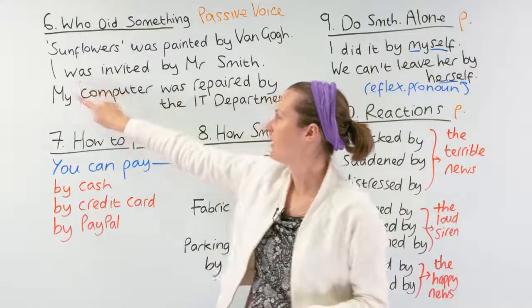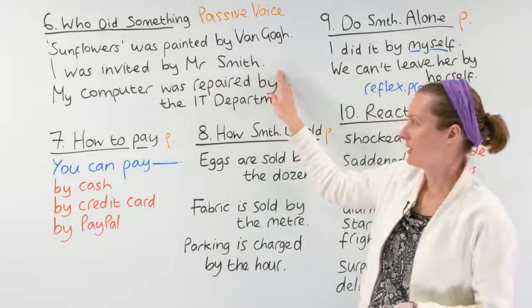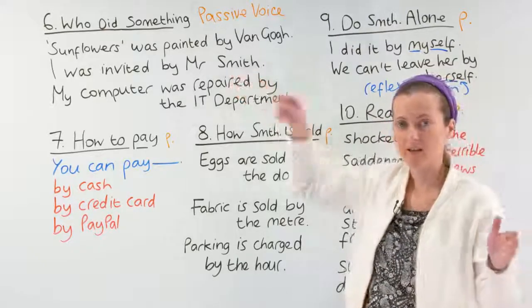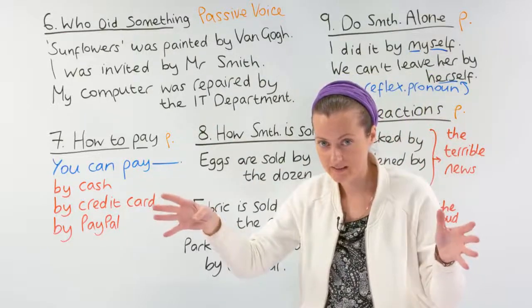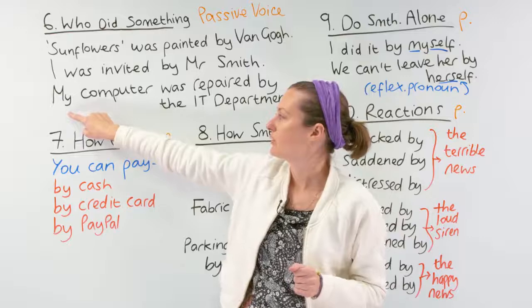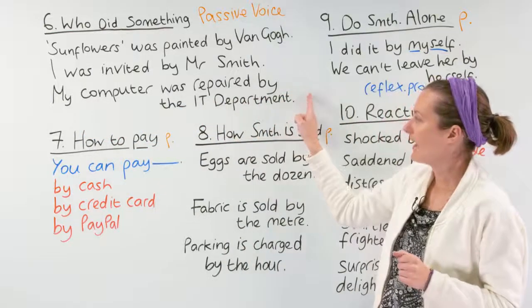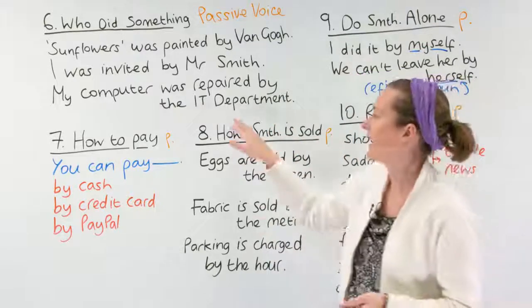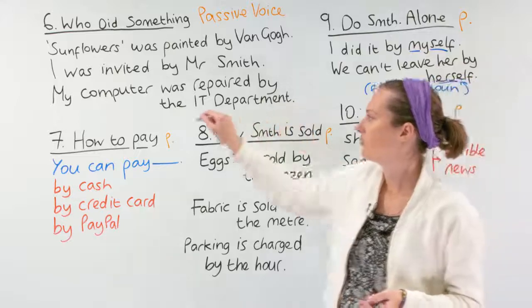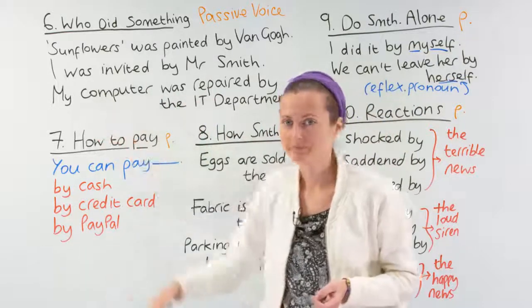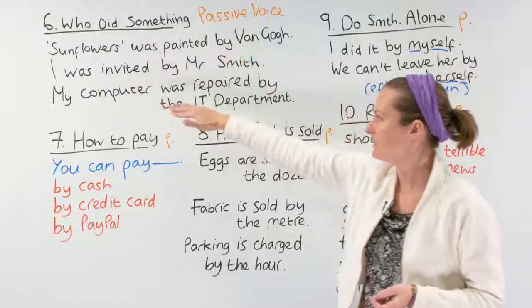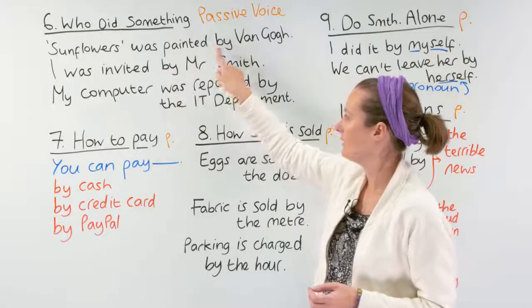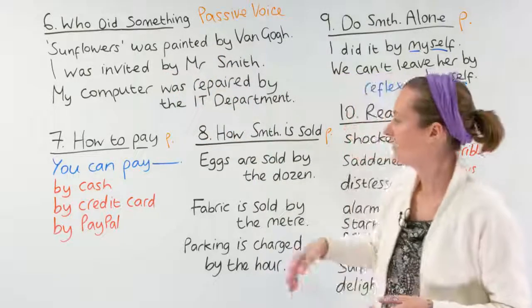Next example is, I was invited by Mr. Smith. I'll change it around. Mr. Smith invited me would be the other way to say this. Next example. My computer was repaired by the IT department. I can change that one around and say the IT department repaired my computer. So in all of these sentences, to form the passive voice, we use the preposition by in the example sentences.